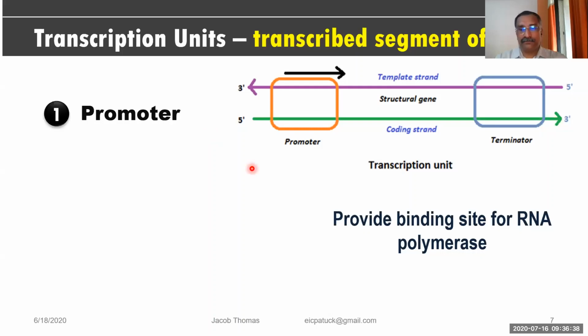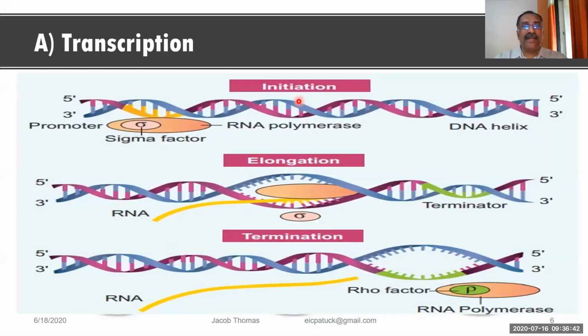Okay, so what is happening there in initiation? In initiation, you can notice that here there is a region. I told you that there are two important sites in DNA. One is called the promoter region, and the other is called the terminator region. Here is the terminator, and here the promoter is there. This is the starting point and this is the ending point. This you have to keep in mind.